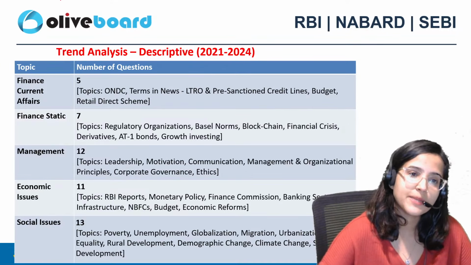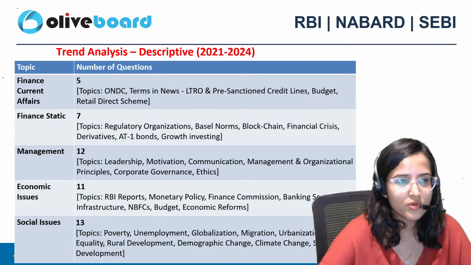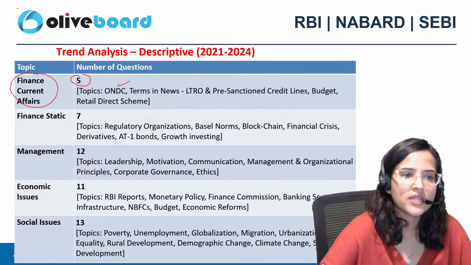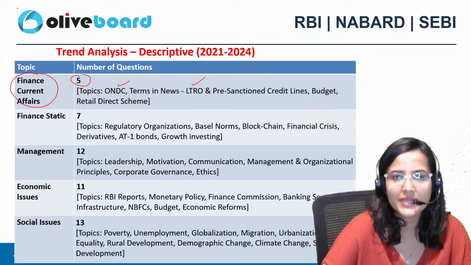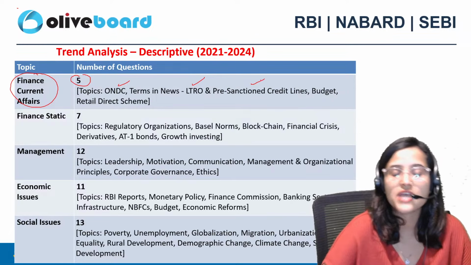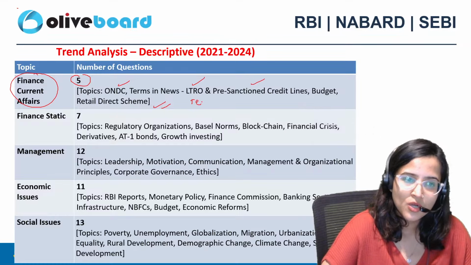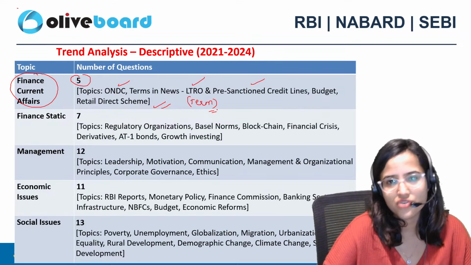If I talk about descriptive trend from 21 to 24, from finance current affairs, around 5 questions like ONDC, whatever term is in news, LTRO, long term repo operations, pre sanctioned credit lines, budget, retail direct scheme. So if there's any term which is in news, you will get a question related to that.